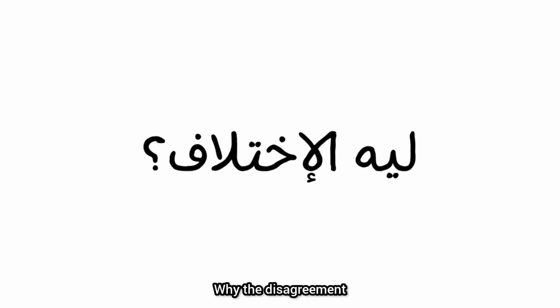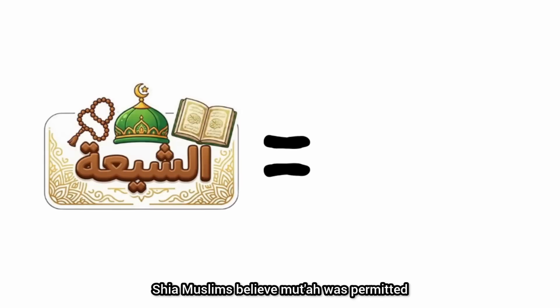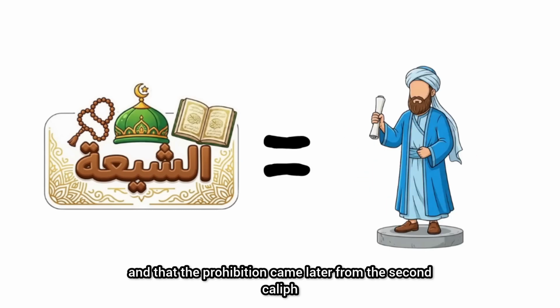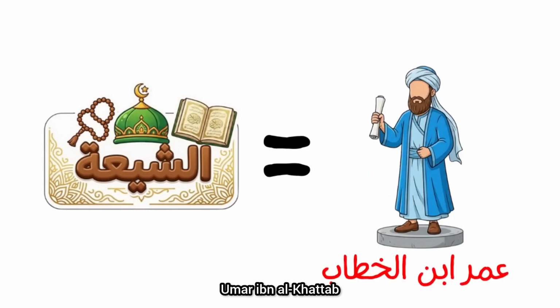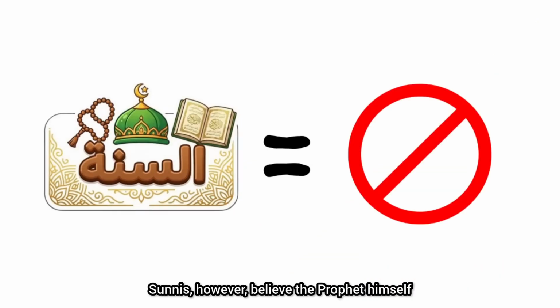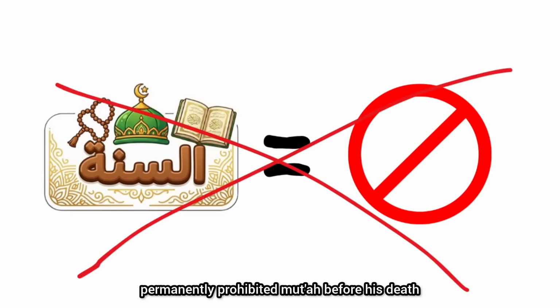Why the disagreement? Shia Muslims believe mut'ah was permitted during the time of the Prophet, and that the prohibition came later from the second caliph, Umar ibn al-Khattab, not from God or the Prophet himself. Therefore, they view it as still permissible. Sunnis, however, believe the Prophet himself permanently prohibited mut'ah before his death, making it forbidden to this day.